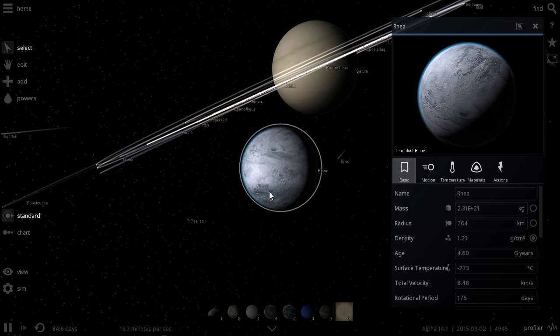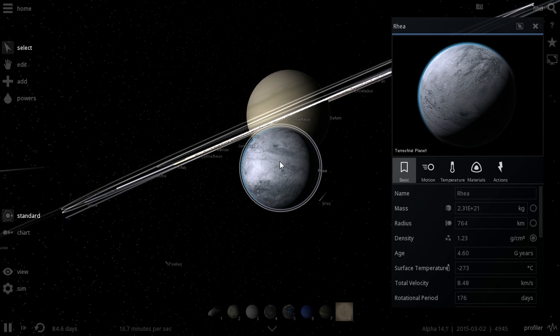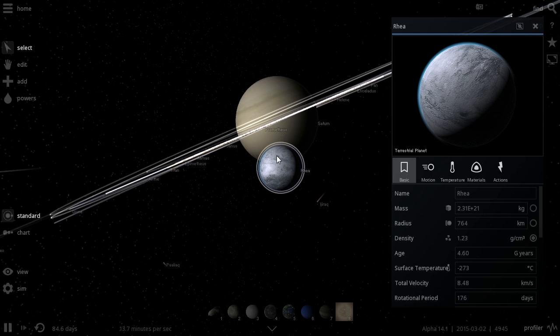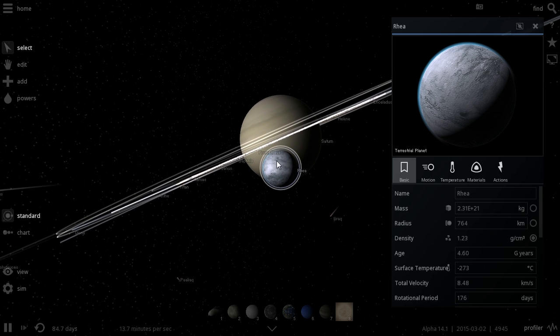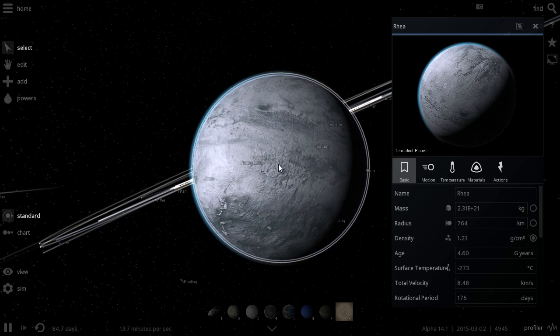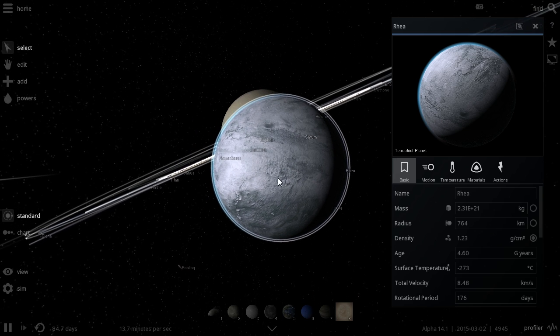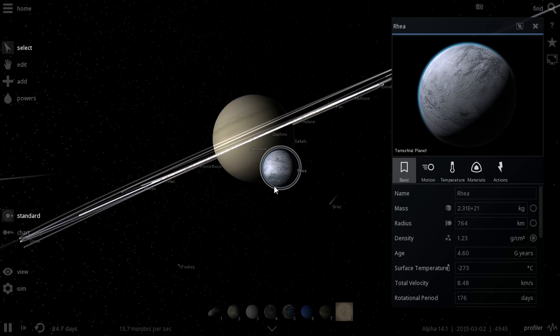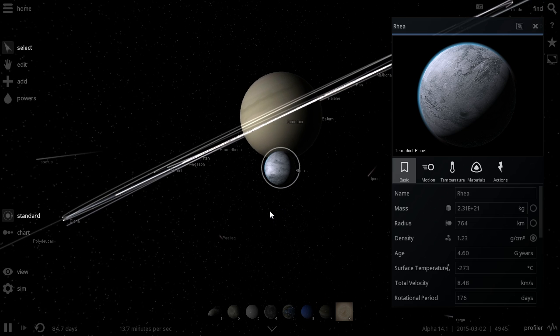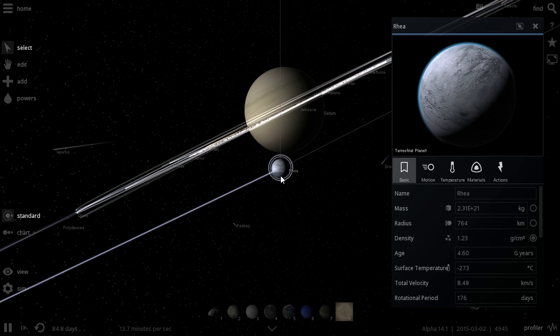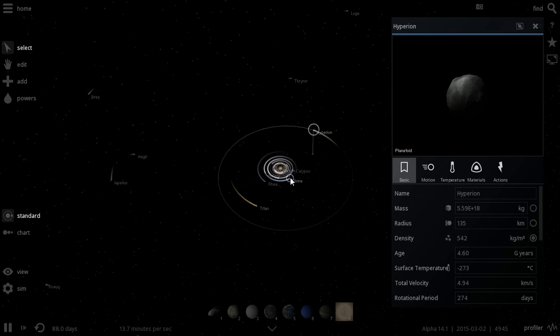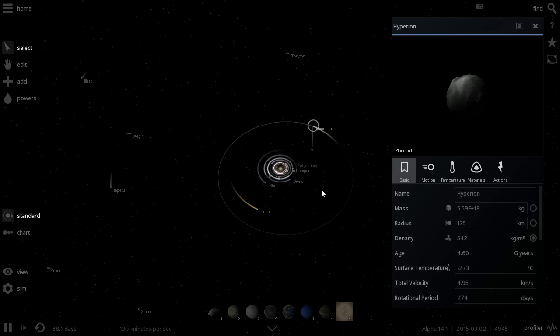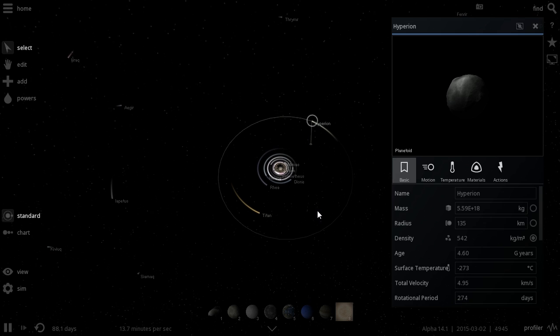But these are all, of course, speculations, and we will not be able to discover any of this until many, many years in the future. So Rhea is an interesting satellite and a potential target for us to go and explore and find some water, but unfortunately not enough for us to terraform. And before we take a look at Titan, let's actually take a look at 2 more satellites that are a little bit farther away from Saturn.